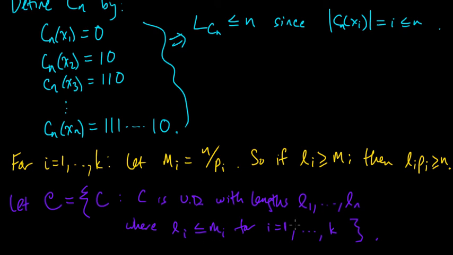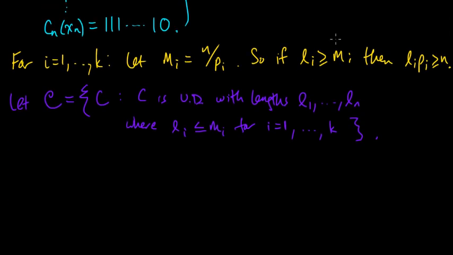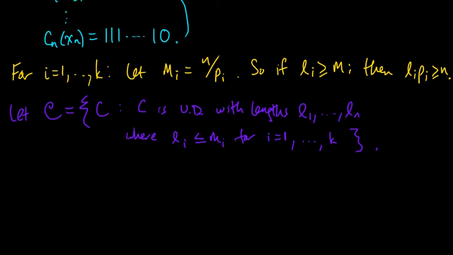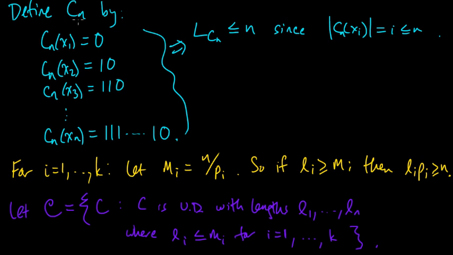So we're going to consider all the codes with sort of reasonable lengths, lengths that are no worse than this bound Mi. And now we can note right off the bat that our Cn is in this set. And why is that?